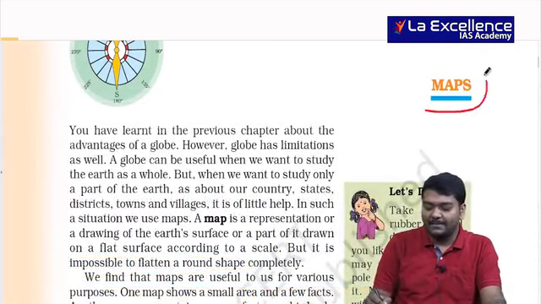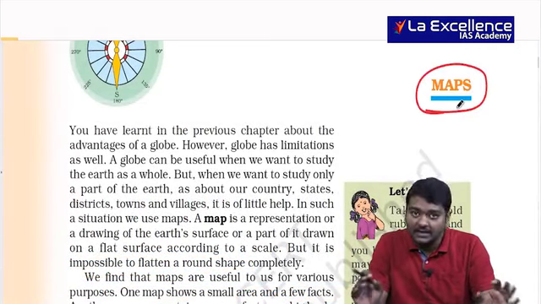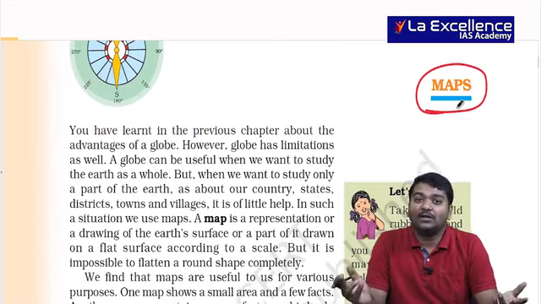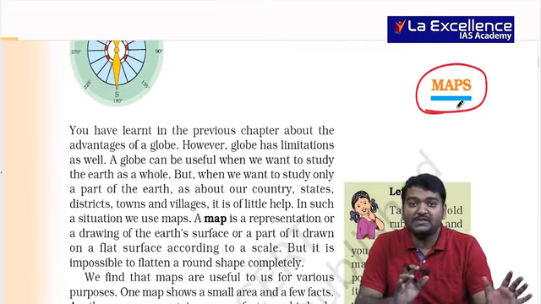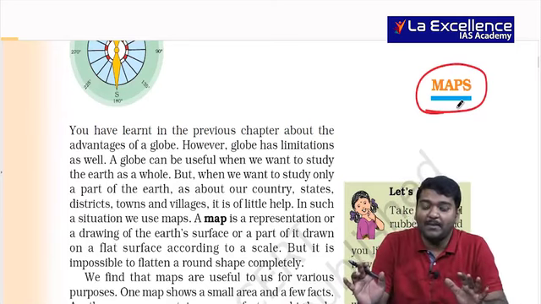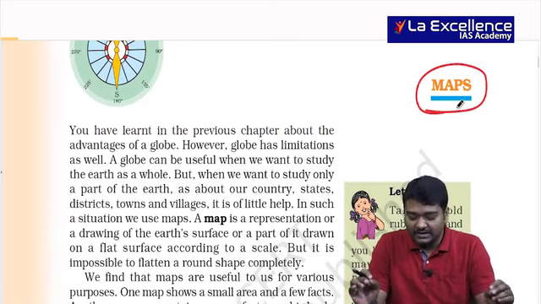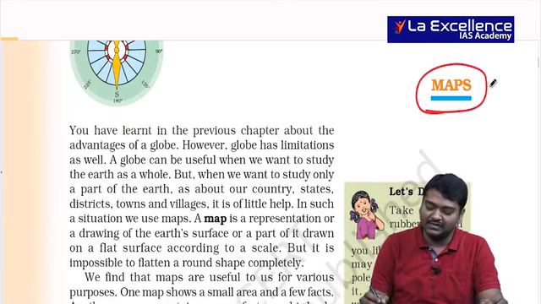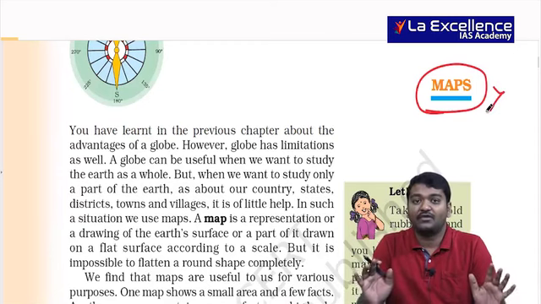Then we need to look at a chapter which is not so important, that is maps. Here I just want to tell you only one thing, that there is something called a physical map and something called a political map. What is the meaning of a physical map? A physical map means you have mountains, plains, plateaus, everything clearly explained. When we talk about a political map, we talk about places, capitals, states, boundaries and all being given. That is the only practical application required, else this chapter is not required at all. Is that fine? So guys, we are done with 4 chapters.